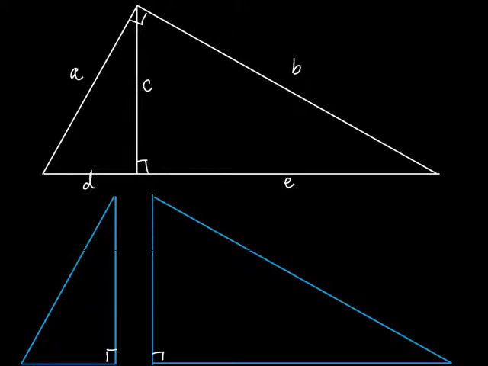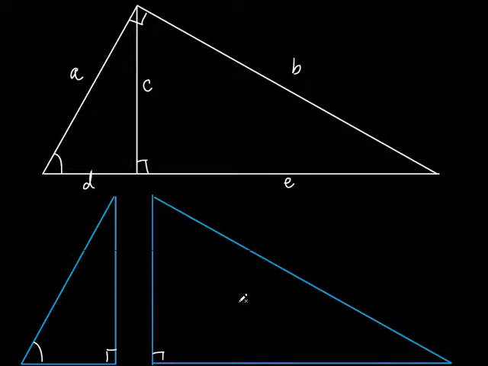Look at this triangle right here. You have a right angle here, and I'm taking a look at this whole big triangle up here, right? Okay, and it has a right angle. So that's one angle they have in common. Do they have anything else in common? This one down here, right? Did you see that? They both share that angle. So what's true about this little blue triangle compared to this whole big old triangle? They're similar to each other. How do I know that? Because angle, angle, similarity. Remember that?